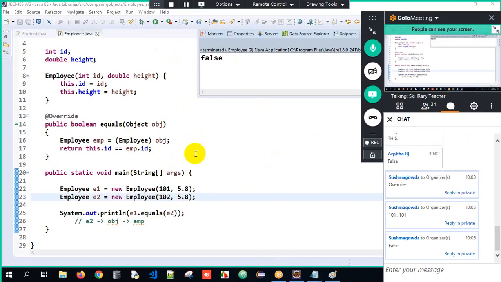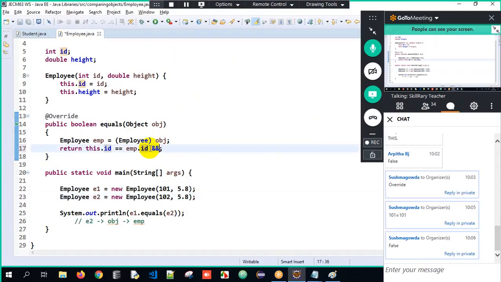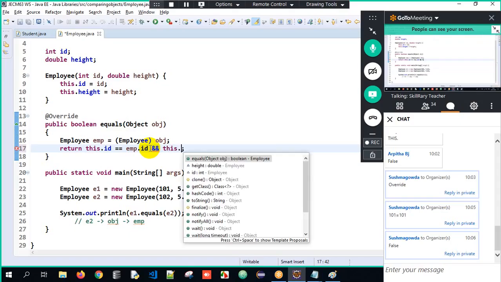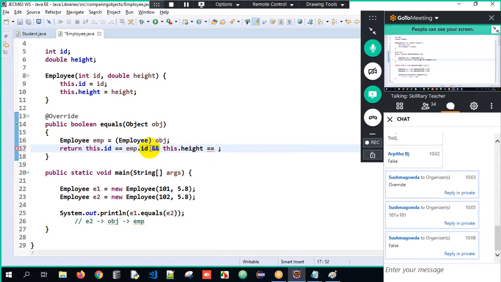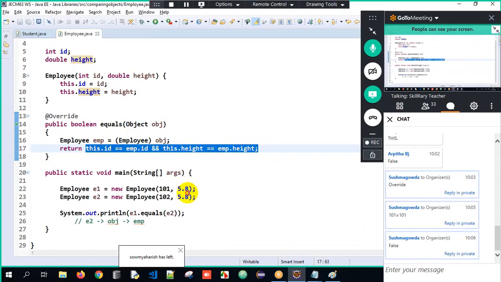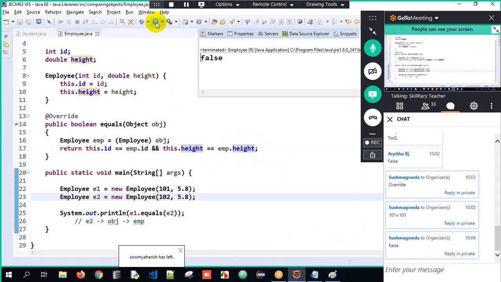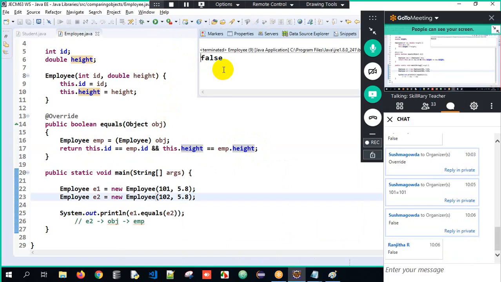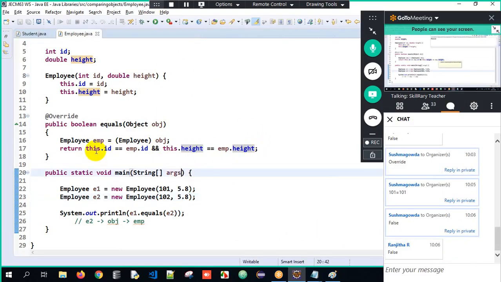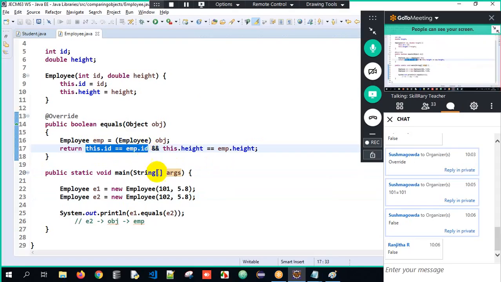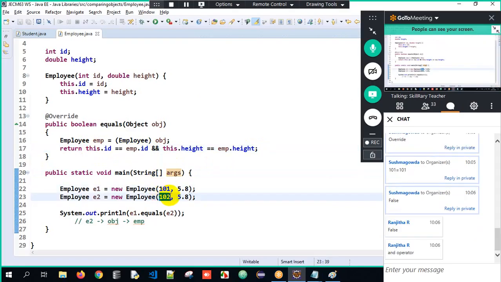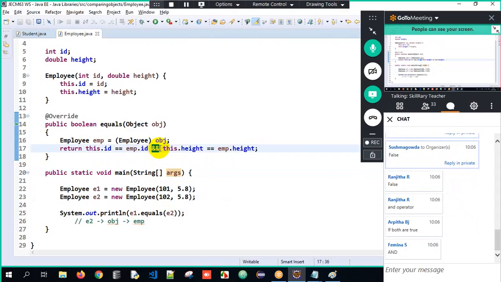Got it. So now, if I want to compare the height, I have to make use of and here, and this dot height equal to emp dot height here. I have to compare ID also, height also. Now again, I will get the output as false here. Can you tell me why it is false here? Sir, this dot id equal to emp dot id is 101 equal to 102. No, it is false. And operator means both the conditions should be true. Correct. Only if both the conditions are true. So that's the reason I'm getting it as false.